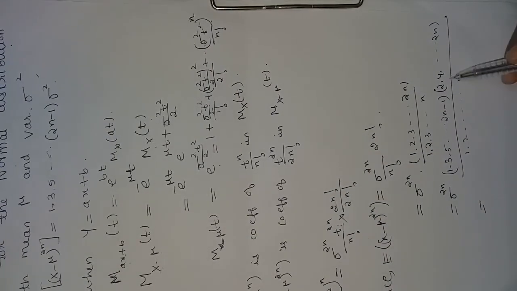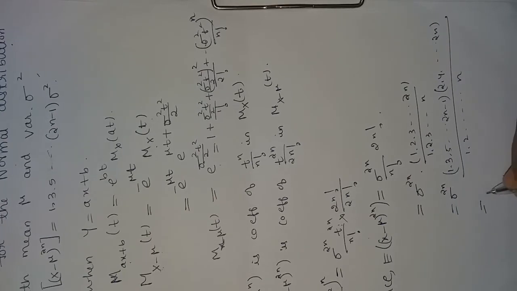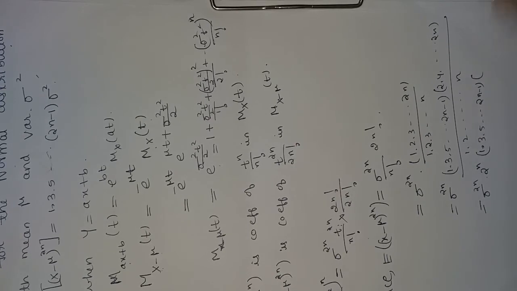All the even terms are multiples of 2, so we can take 2 outside from each term. So 2 power n will come out, and we get 1, 2 up to n divided by 1, 2 up to n.